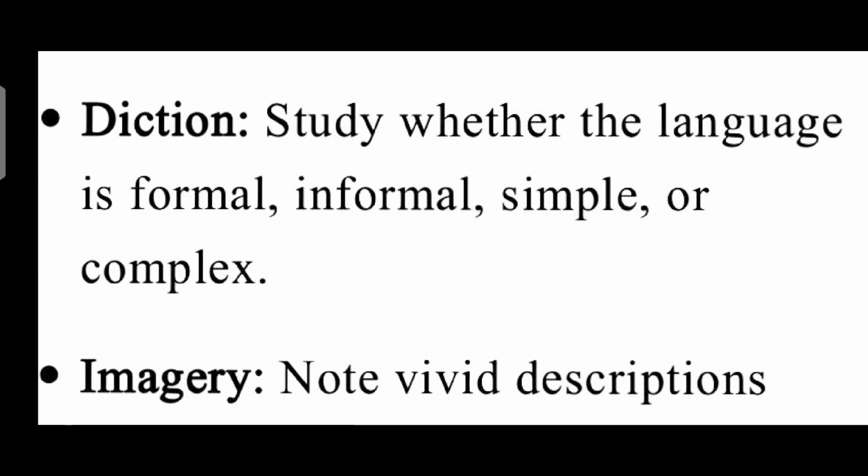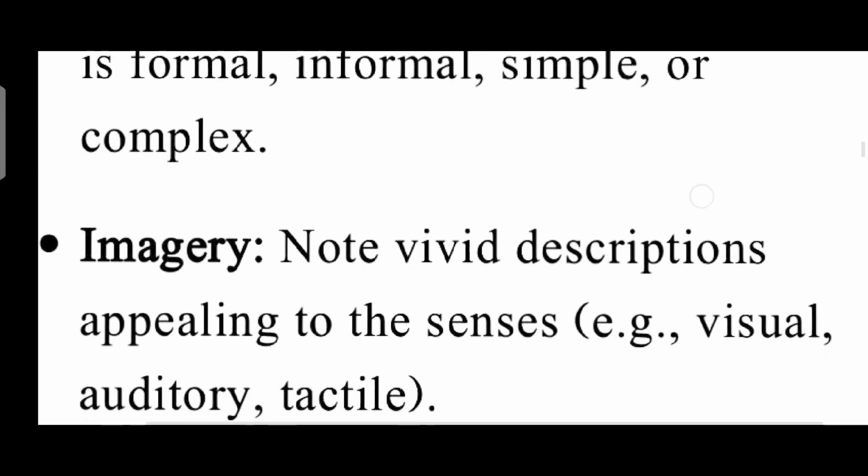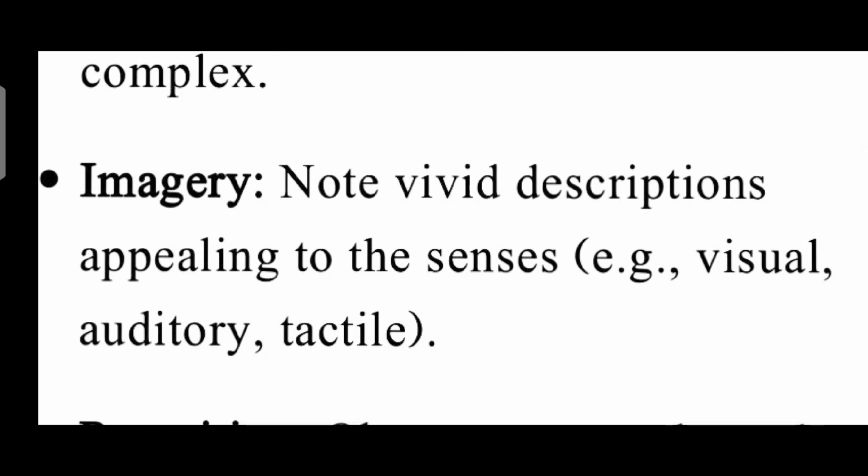Point 2, imagery. Note vivid descriptions appealing to the senses, for example, visual, auditory, and tactile.